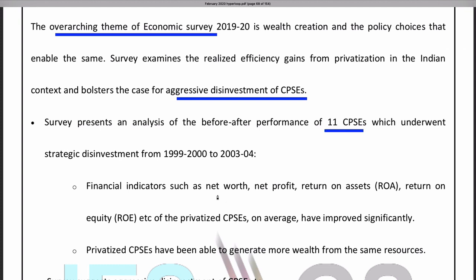Net worth is their total worth in terms of assets. It is their total assets minus their liabilities. It includes both money and other physical properties. How much wealth they are having and how much liabilities they are having, how much they have to give out, that is how much on debt. That is net worth. Net profit is easy. What is their expense and what is their revenue? The difference is the net profit.